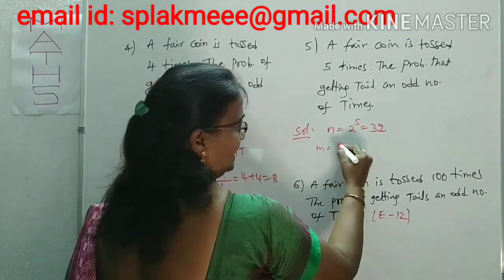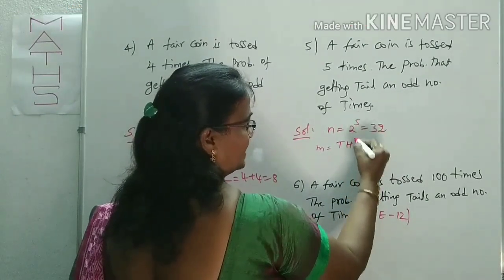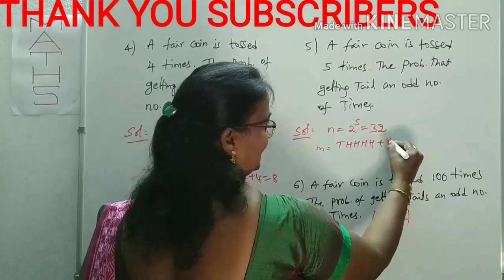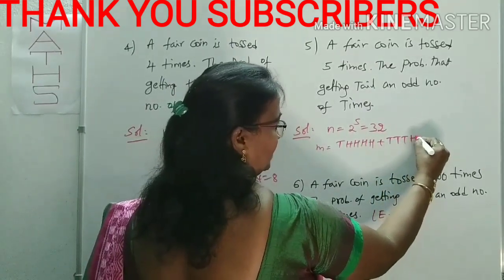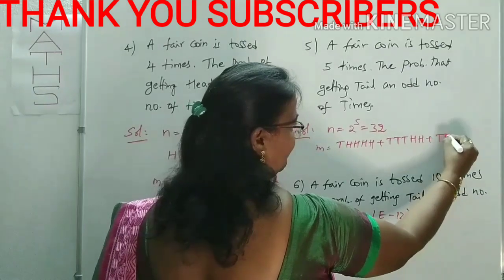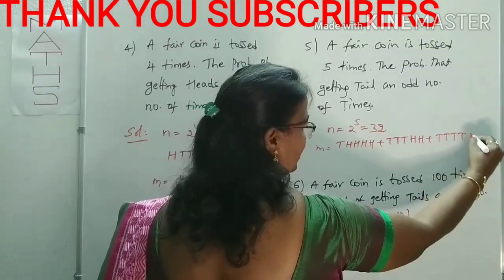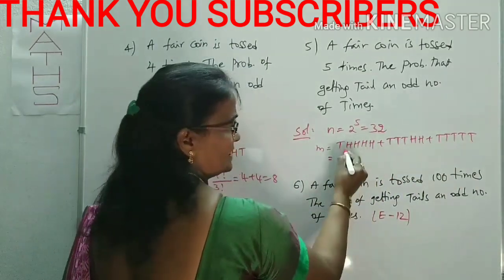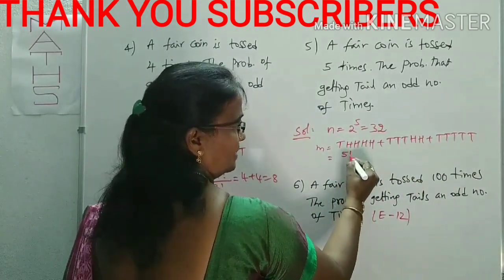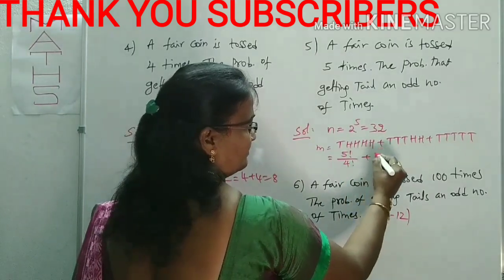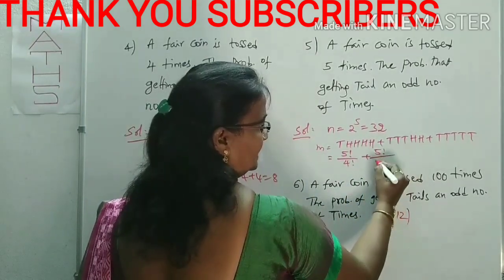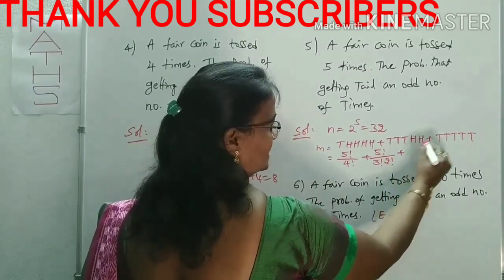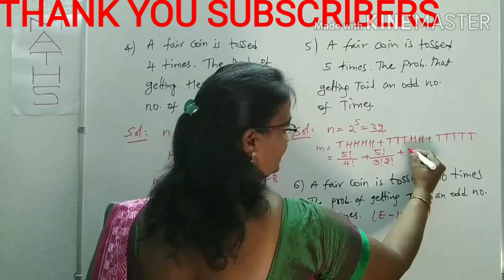There will be 1 tail, remaining 4 are heads. Maybe 3 tails, remaining 2 are heads. Maybe 5 of them are tails, because it's an odd number: 1 odd number, 3 odd number, 5 odd number.